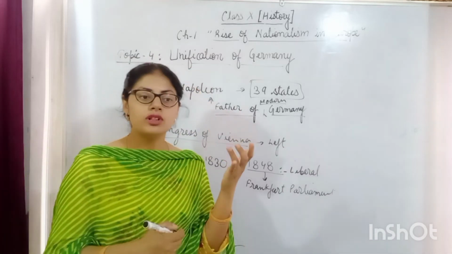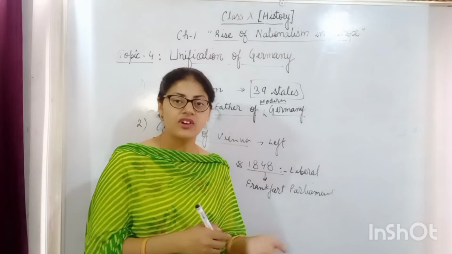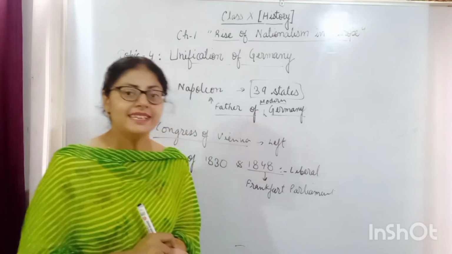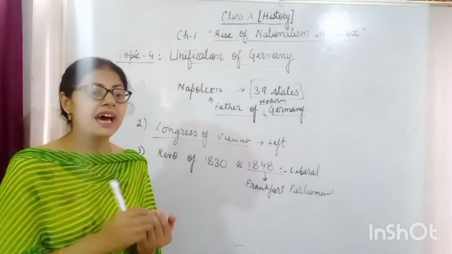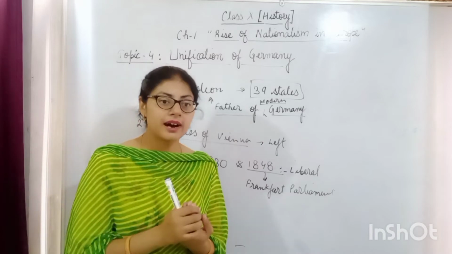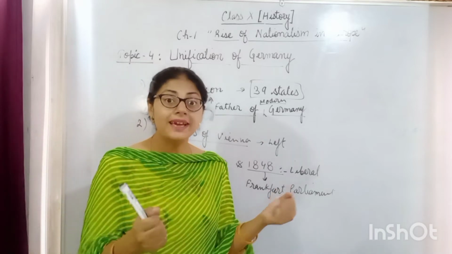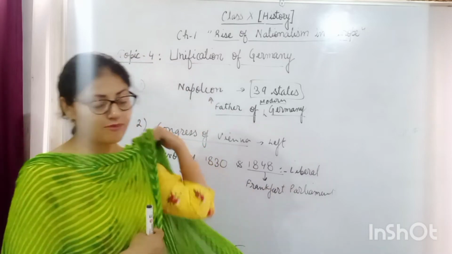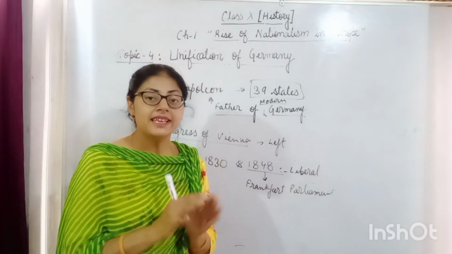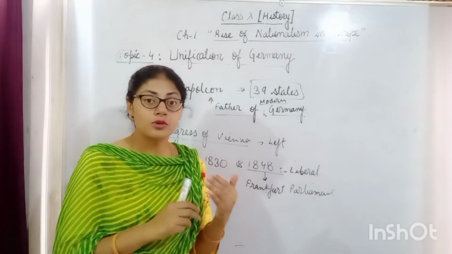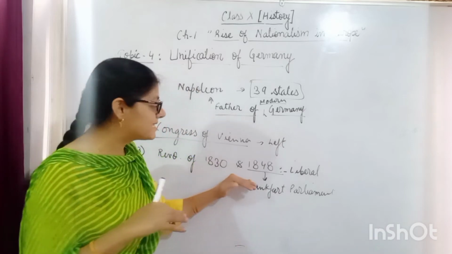But you all know that the king of Prussia refused to sign it, and with the help of other monarchs, the conservative group plus the big landowners of Prussia, the ruler of Prussia suppressed these liberal forces.